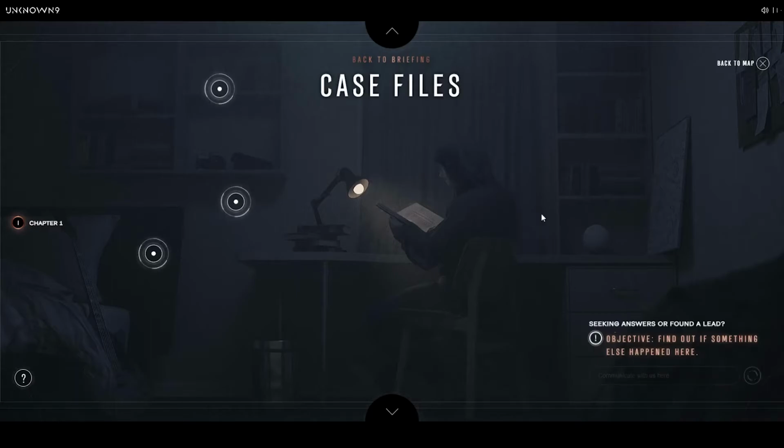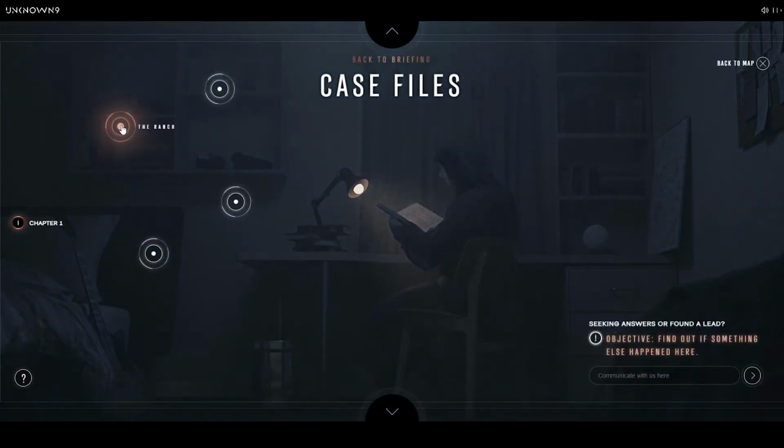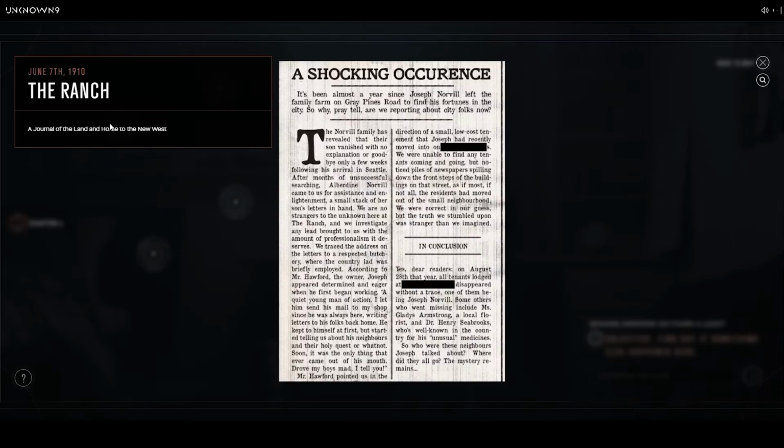1909. This was a tough year for the LYS. I don't know the extent of our hardships, but I did find this article about some strange events happening in Seattle around that time. Oh, okay. So we unlocked a new document. The ranch. A journal of the land and home to the New West. Okay. Let me open this up real quick.